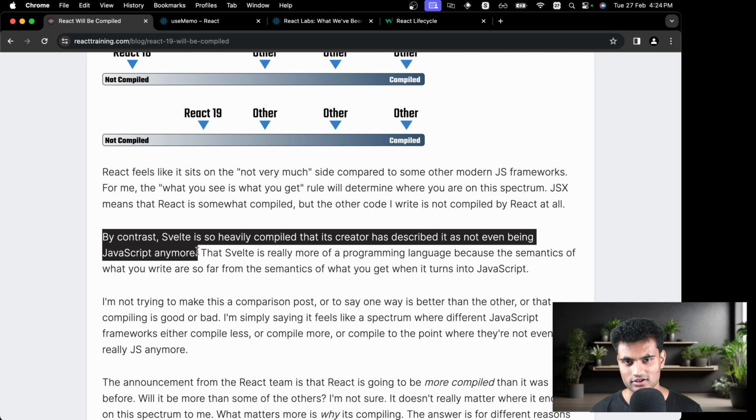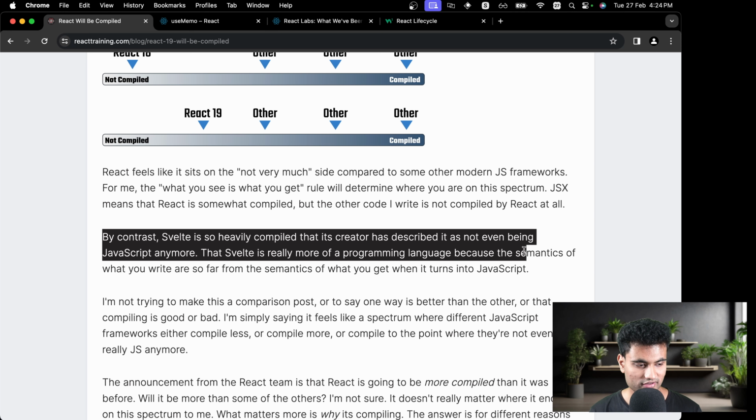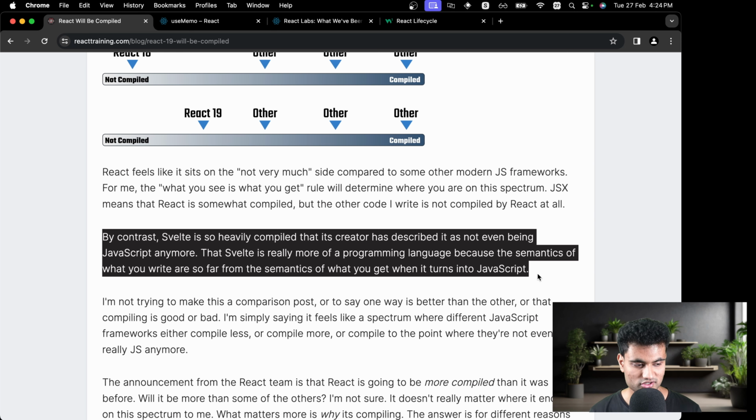I personally don't use Svelte a lot. I don't think I have ever used it. If you want a tutorial, make sure you leave that in the comments below. But yeah, I have heard things, and it's pretty accurate that Svelte is really more of a programming language, because the semantics of what you write are far from the semantics of what you get when it turns into JavaScript.